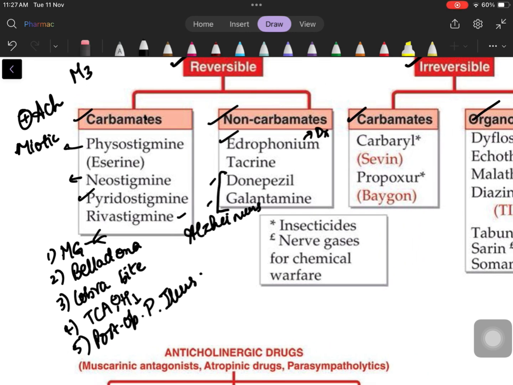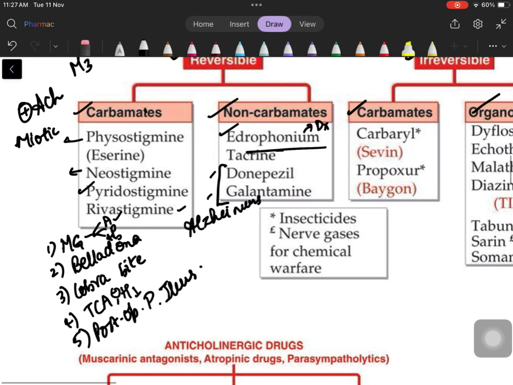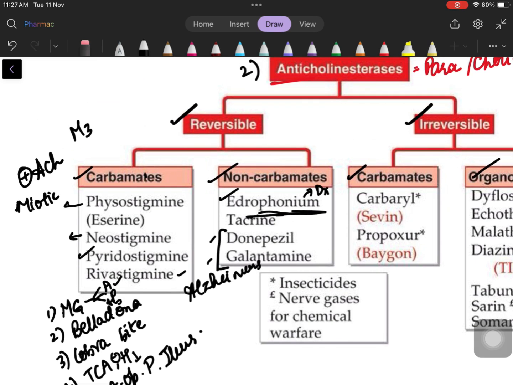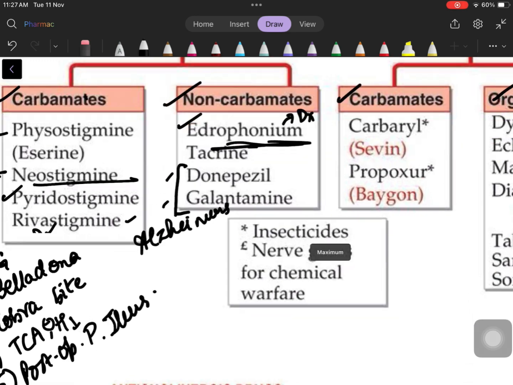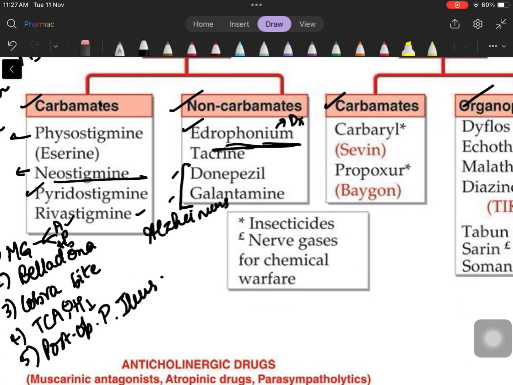One is ameliorative test, one is provocative test, and one is just checking for the antibody. This ameliorative test is by edrophonium. So if they ask which anticholinesterase is used in diagnosing myasthenia gravis, that would be edrophonium. Which anticholinesterase is used to treat myasthenia gravis, that would be neostigmine. Okay? Tacrine, donepezil, galantamine. Tacrine, I don't think it's used much now. These two are used in Alzheimer's.